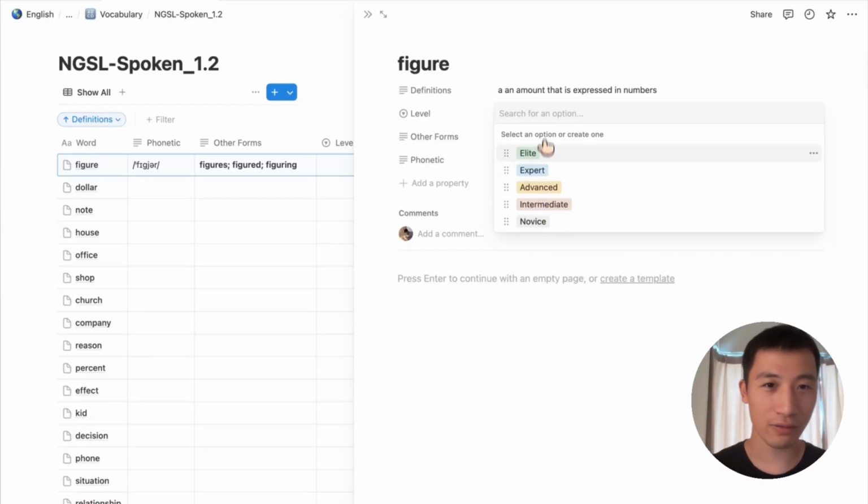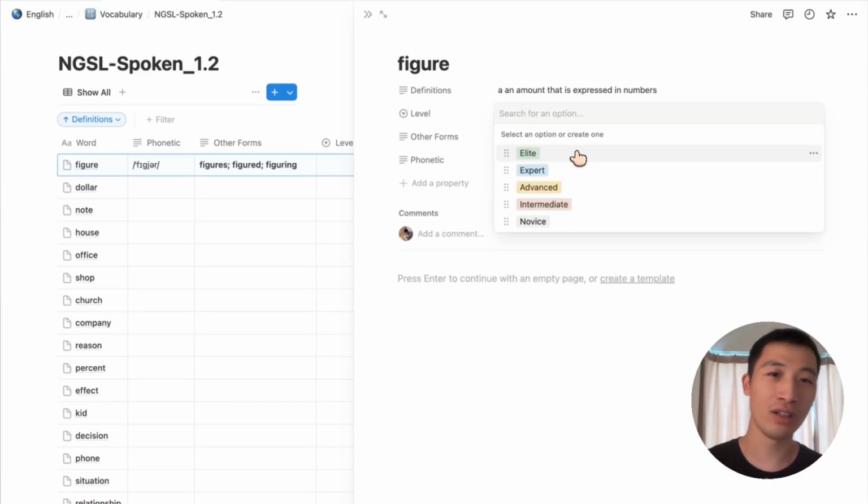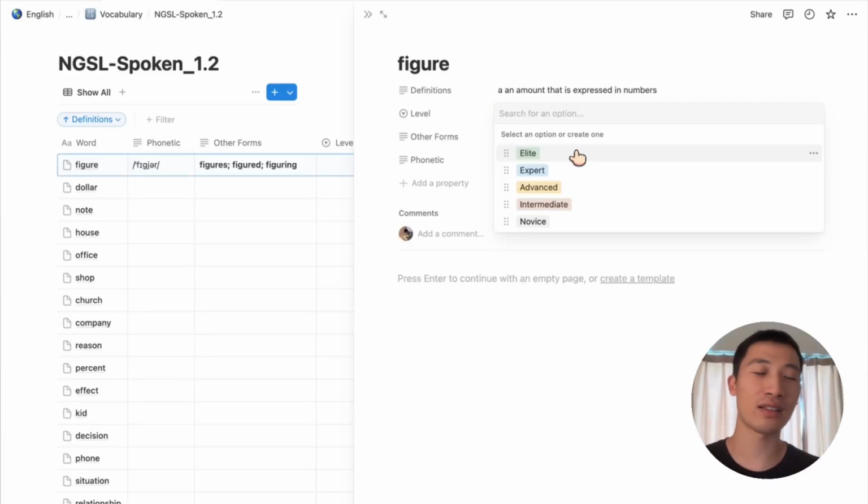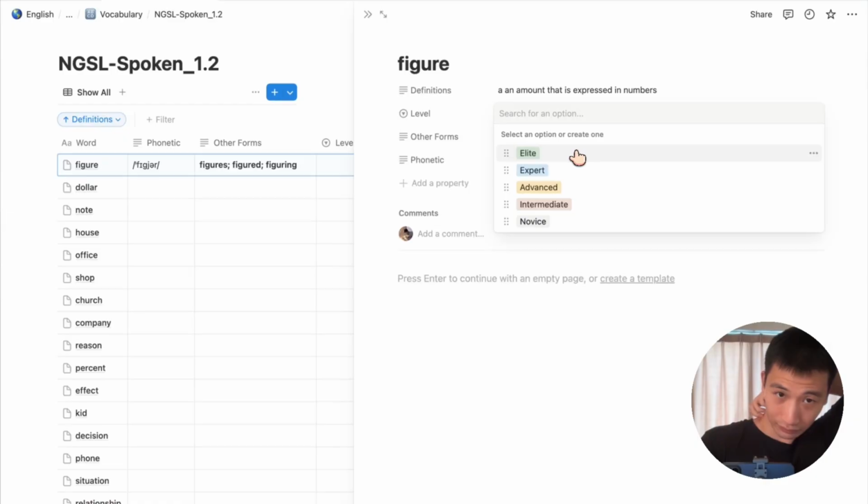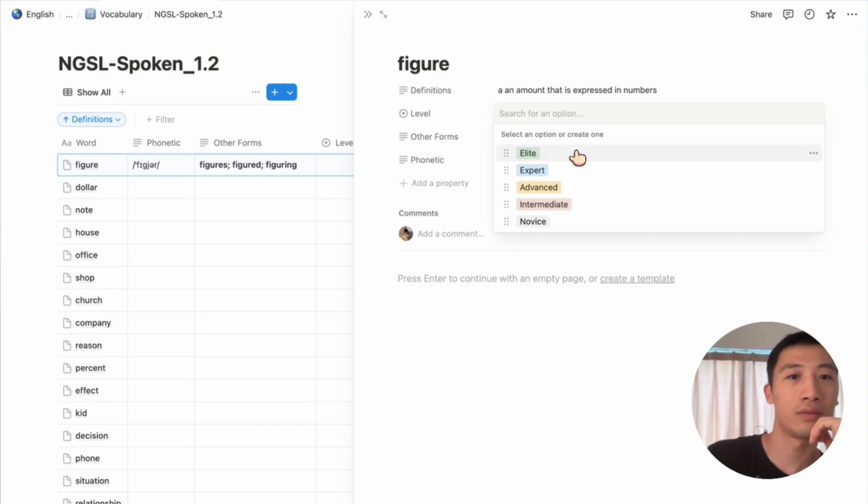Oh, here we have, could you see this on my laptop screen? And we have 5 levels. Could you explain the order of these 5 levels? Sure. The levels are arranged from easiest to hardest. Novice is the easiest, then beginner, intermediate, expert, and finally advanced. So the higher the level, the more difficult the word is to understand. Do you want to try learning some novice words?